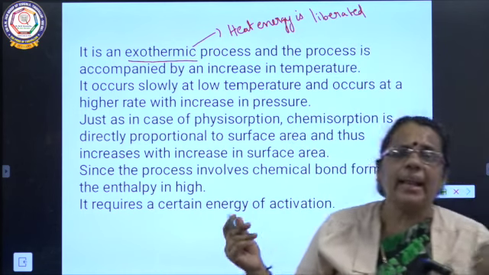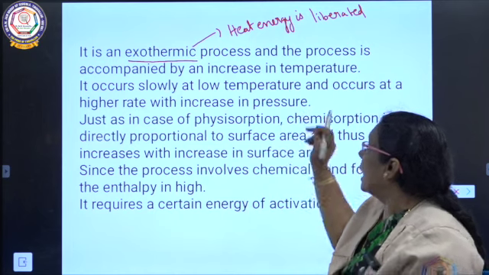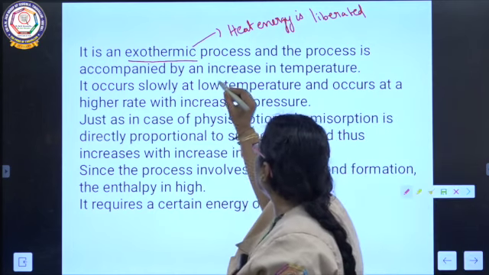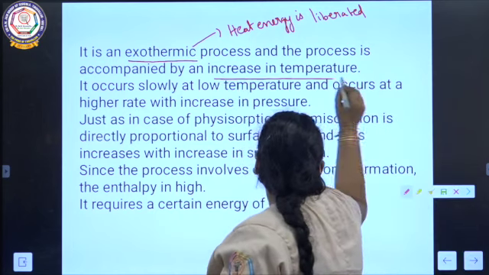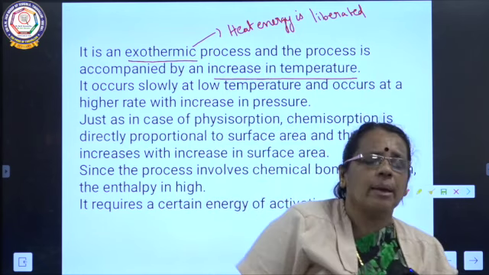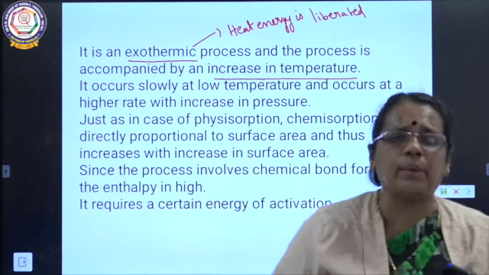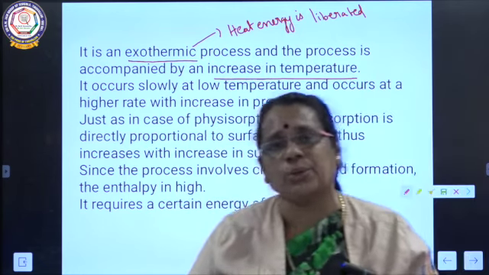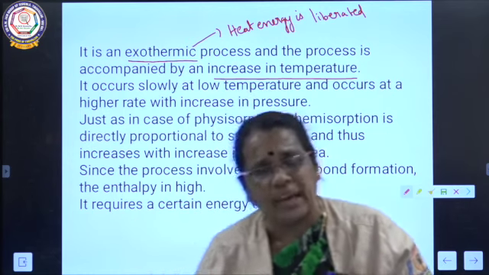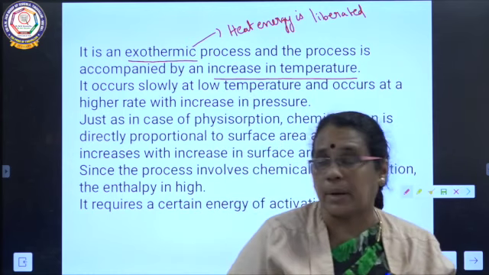So it is an exothermic process and the process is accompanied by increase in temperature. Usually chemical adsorption is an exothermic process. Even physical adsorption is also an exothermic process.